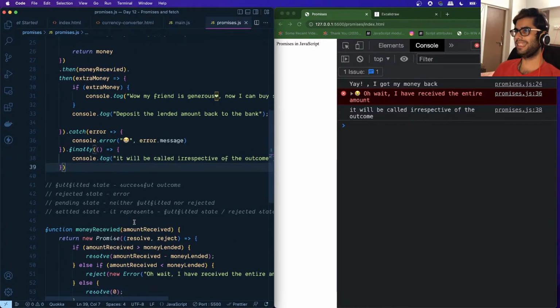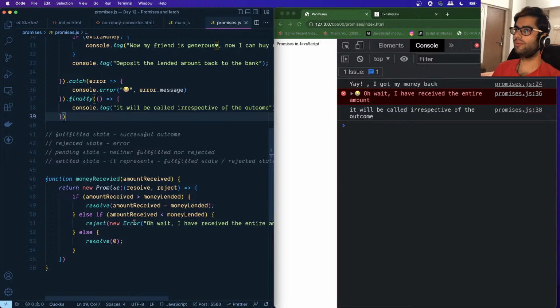Now, where is this concept widely used? This is quite widely used whenever we are trying to make an API request. An API is basically an application programming interface.